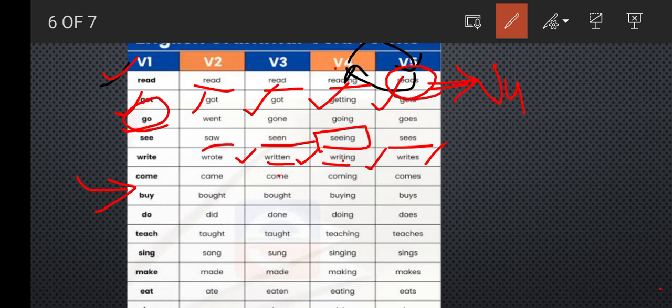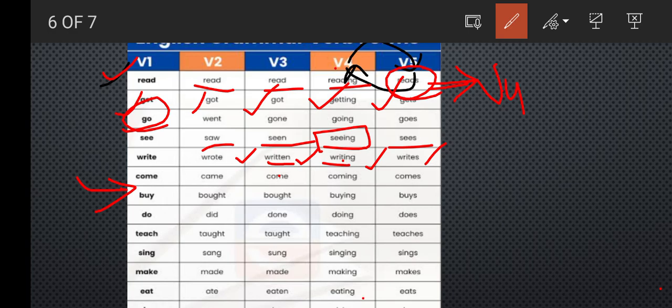Same for do: did, done, does, doing. Okay, teach, taught, taught, teaches, teaching, sing, sang, sung, sings, singing, make, made, makes, making, eat, ate, eaten, eats,